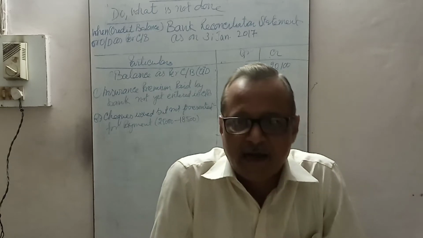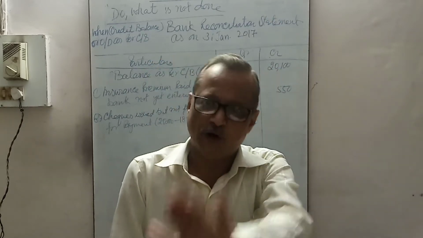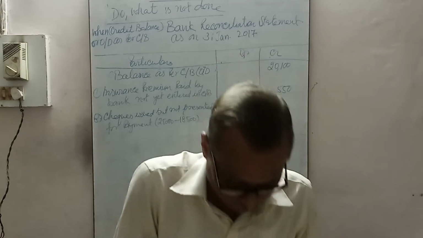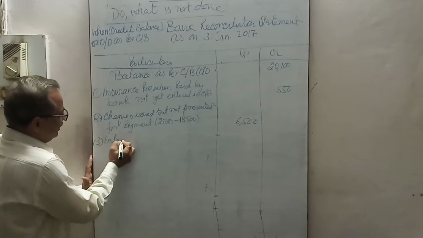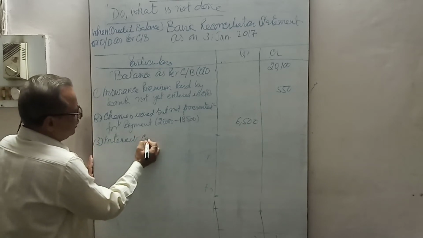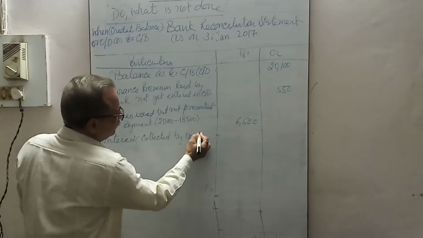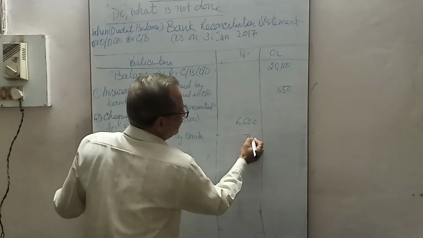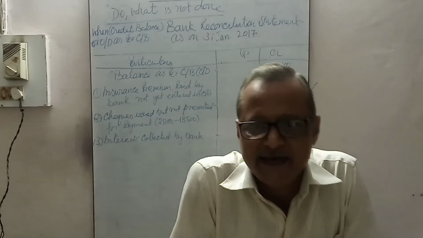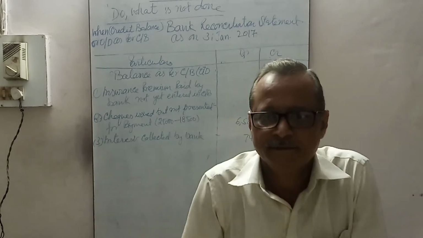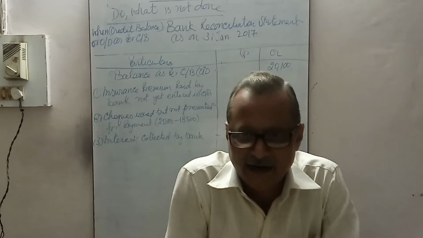Now interest collected by bank. The bank has collected the interest, meaning the passbook was credited, but the cash book was not debited because it was not recorded in the cash book, that is rupees 740. Interest collected by bank, 740, should be debited in the reconciliation statement because it was not debited in the cash book. We are reconciling it, making the balances compatible with each other.